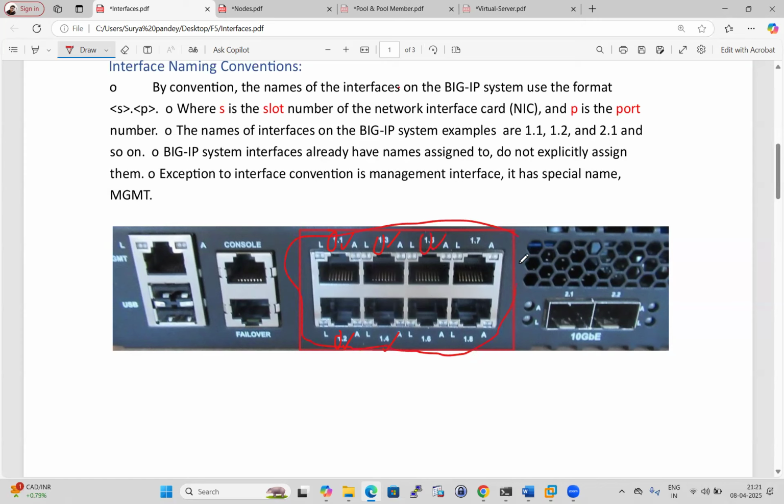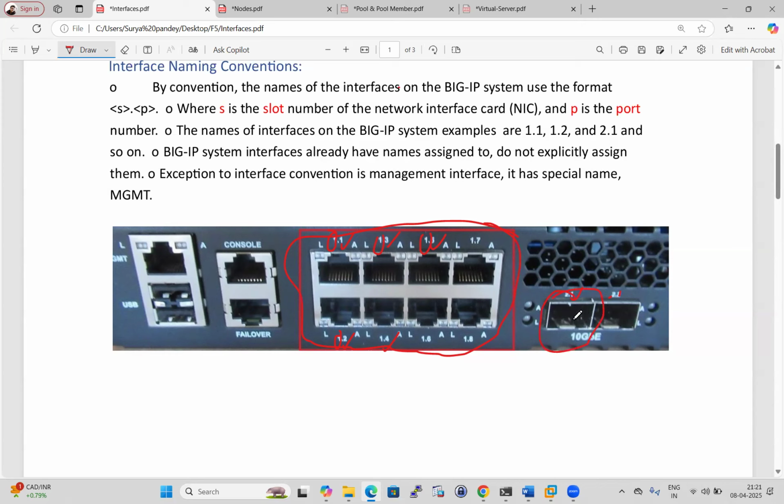Some of the latest hardware, the big devices, have other slots also. See here, there is another slot like 2.1, 2.2. So 2 is the slot and 1 is the port number. These are the 10 gig ports, guys.